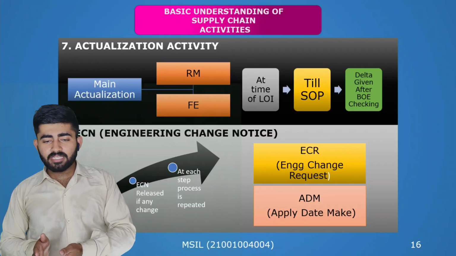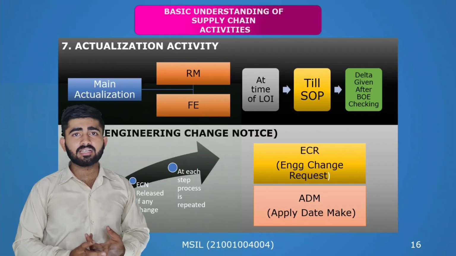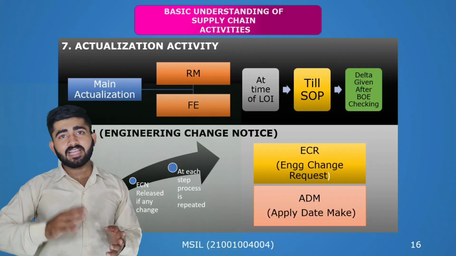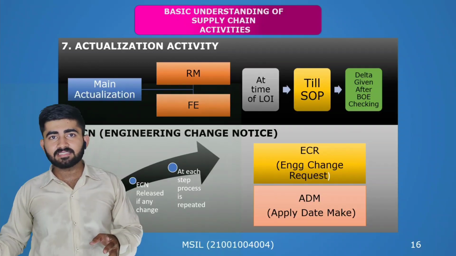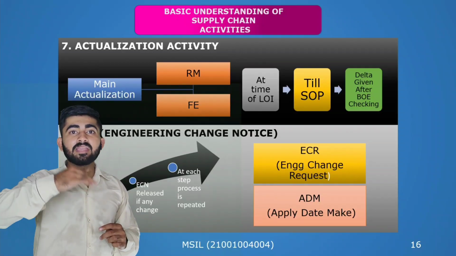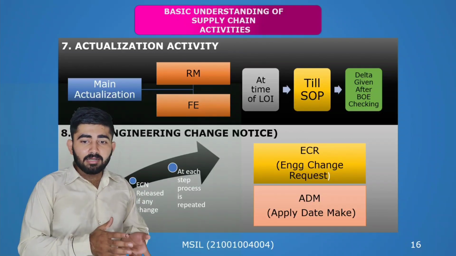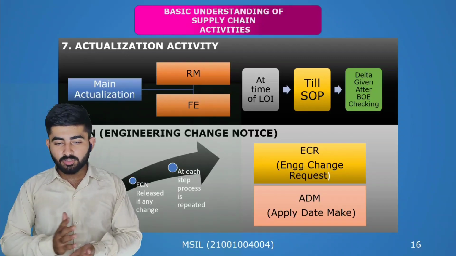then till SOP, the vendor gets the difference. For example, the vendor quoted that he gives a part at 20 rupees, but at the time of SOP, after 1.5 years, there is a 100% chance that the raw material price may increase or may decrease. So the vendor gets the given delta after checking all its BOE purchases.